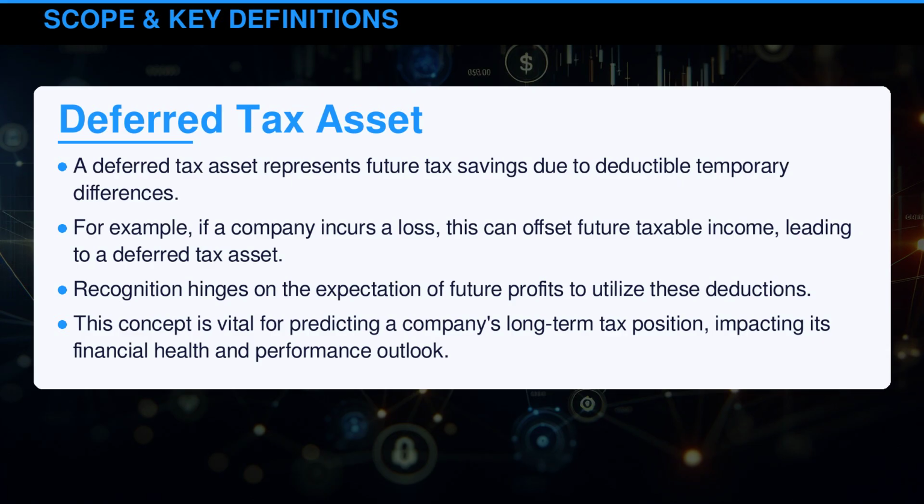A deferred tax asset represents future tax savings due to deductible temporary differences. For example, if a company incurs a loss, this can offset future taxable income, leading to a deferred tax asset. Recognition hinges on the expectation of future profits to utilize these deductions. This concept is vital for predicting a company's long-term tax position, impacting its financial health and performance outlook.